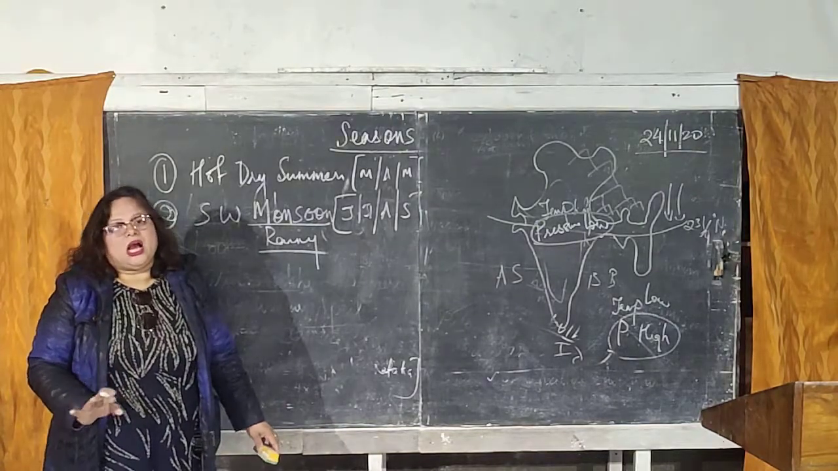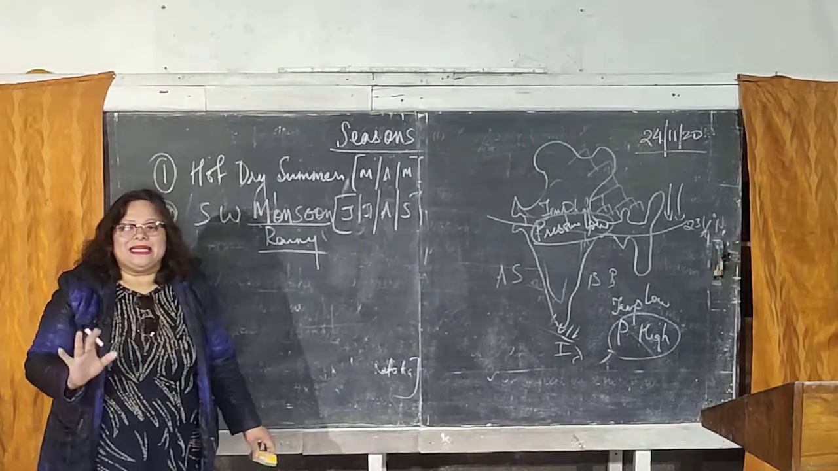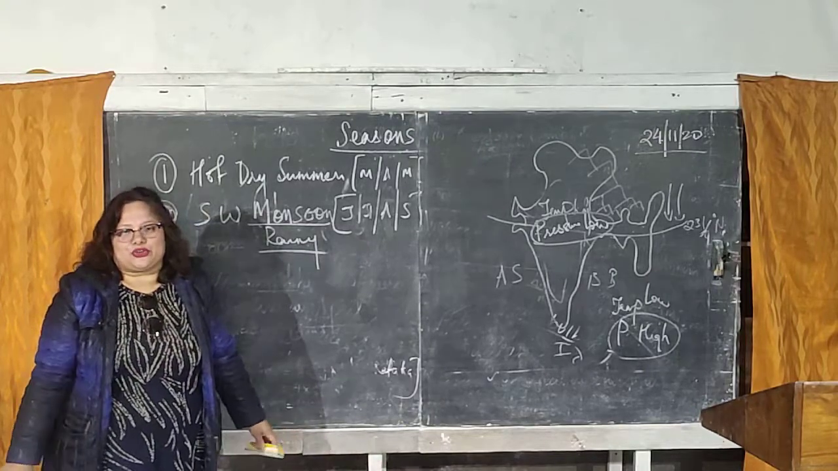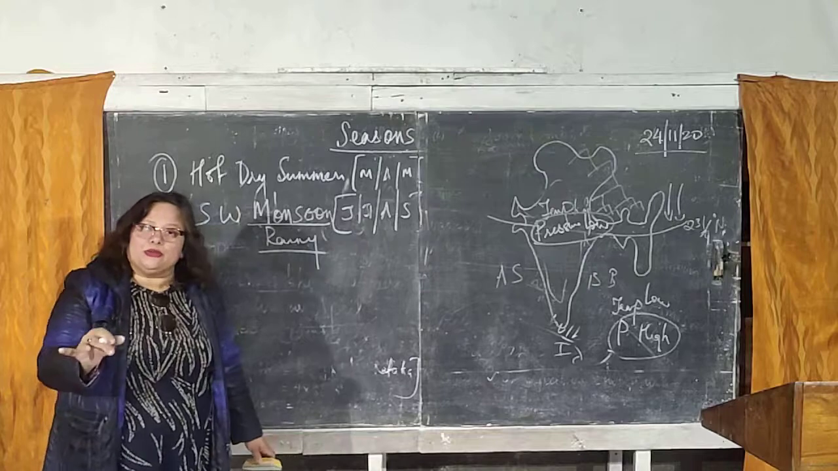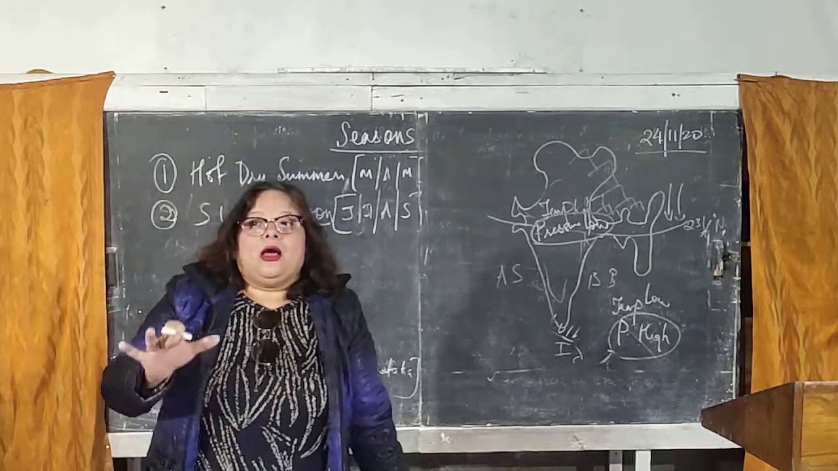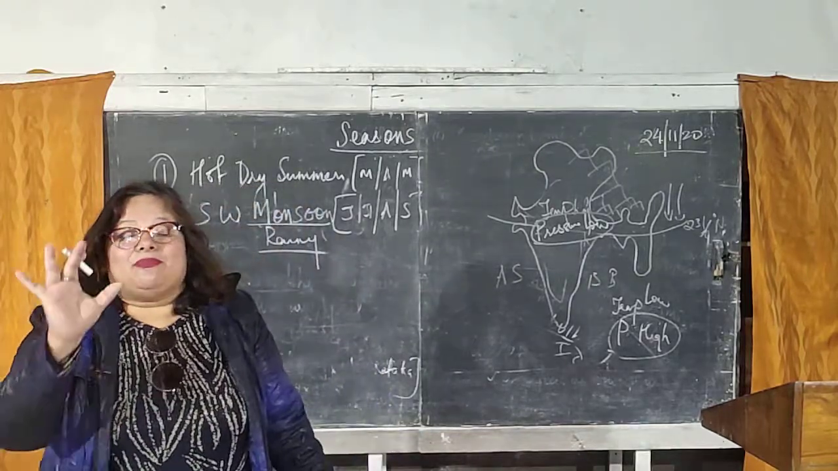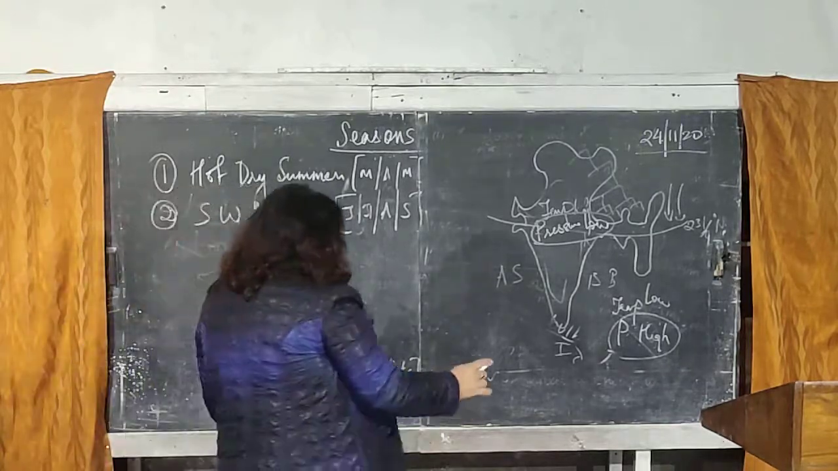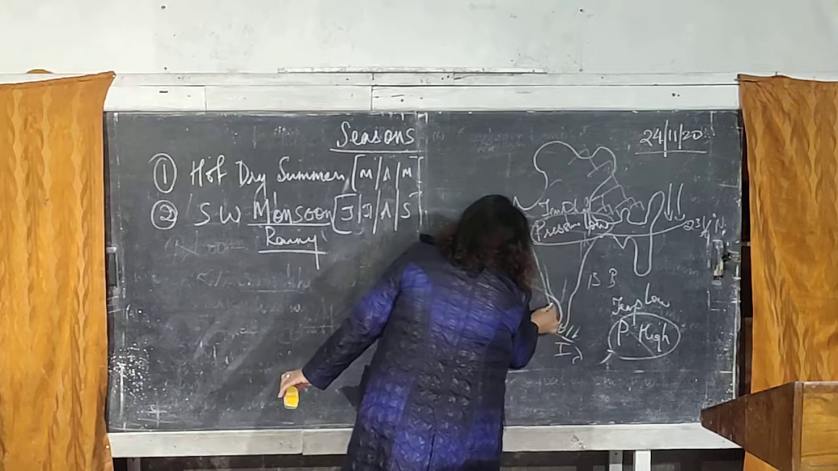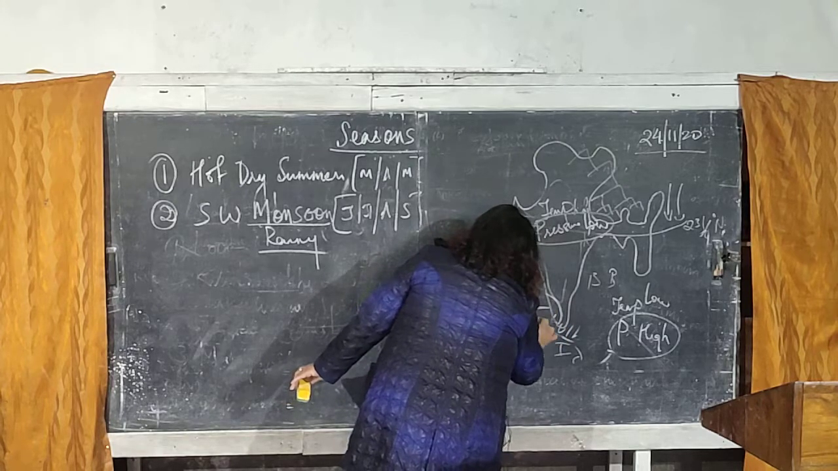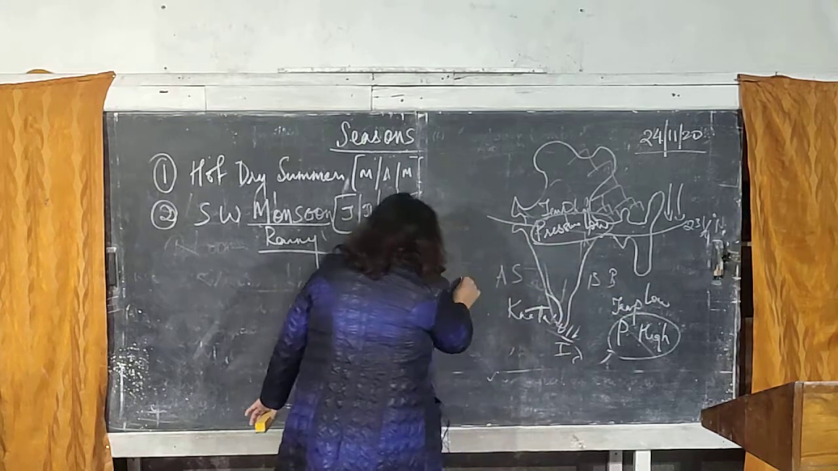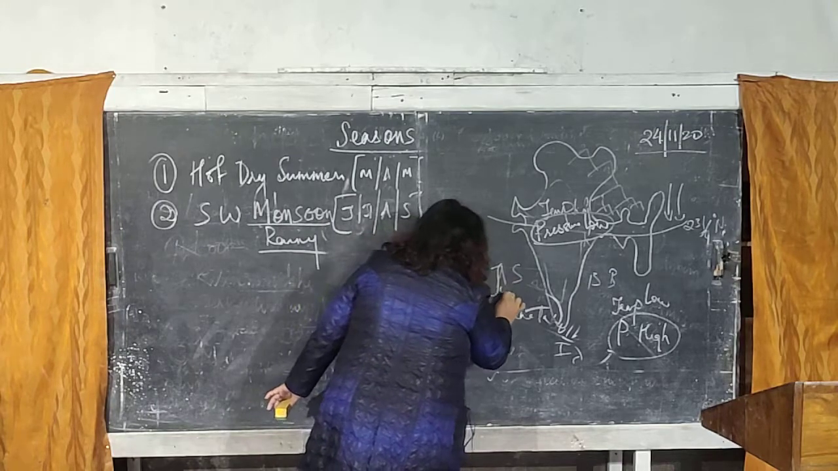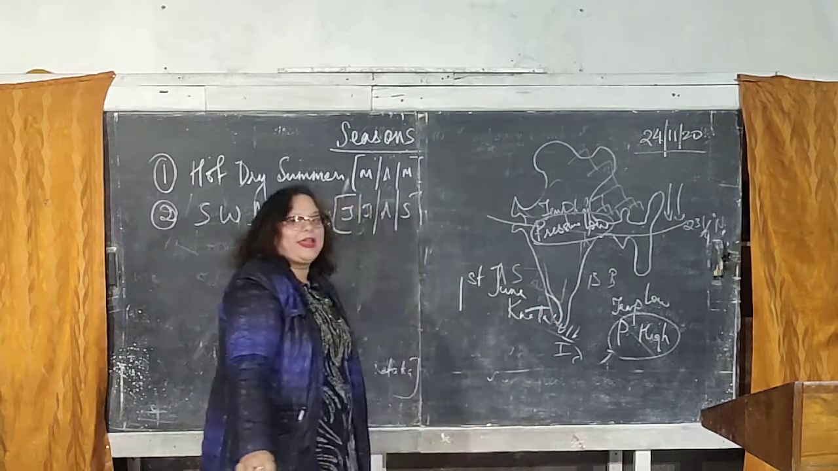unreliable, uncertain and unevenly distributed. That's the characteristic feature of the monsoons. According to the meteorological department, by the 1st of June, the first shower of the rain should be there in the state of Kerala. Kerala is the first state to receive the monsoon. So according to the meteorological department, 1st of June is the right time for the arrival of the monsoon in the state of Kerala. But,